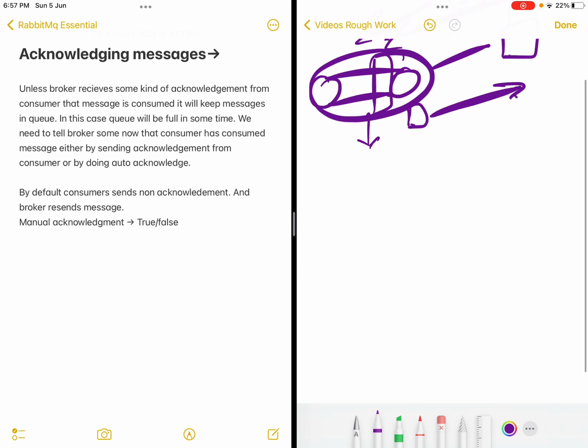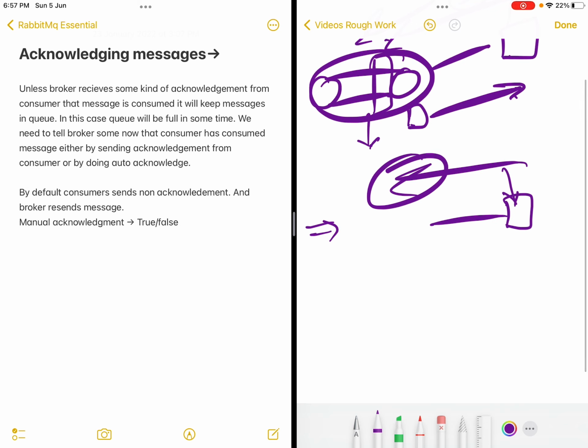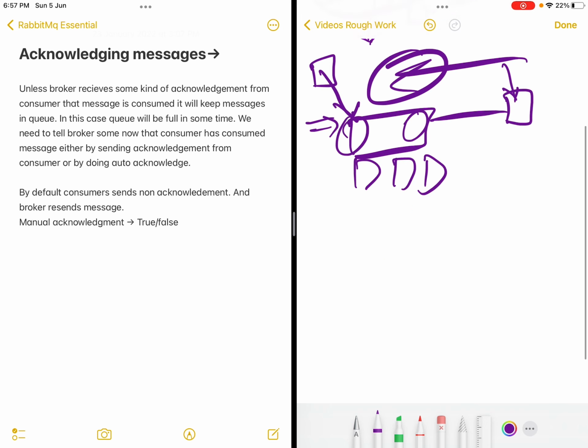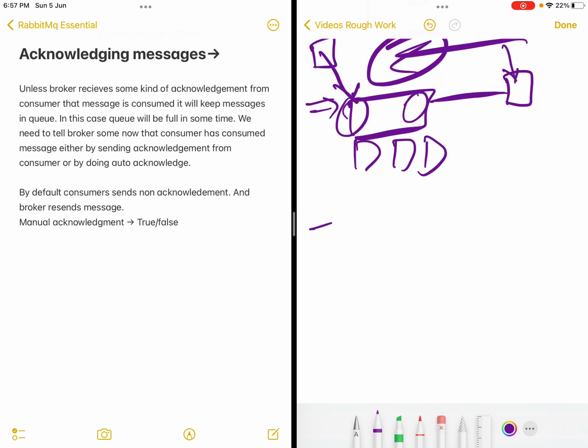Now comes the point: what will happen if the consumer is consuming messages but it's not delivering any acknowledgement to the queue? Then after some time the queue will be full with all the messages, and then from the exchange, messages will not get delivered to the queue. So by default this thing is false, that no acknowledgement will be delivered.